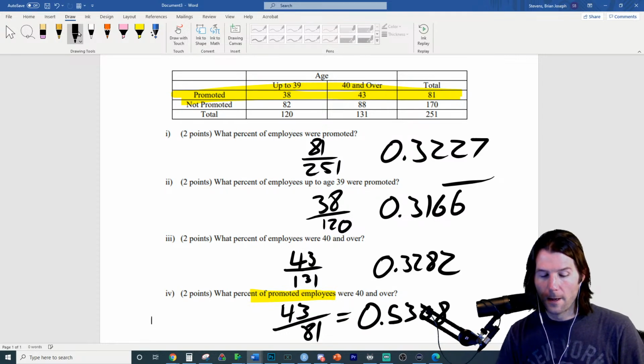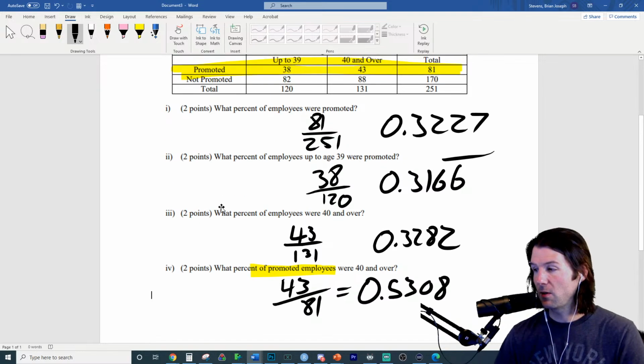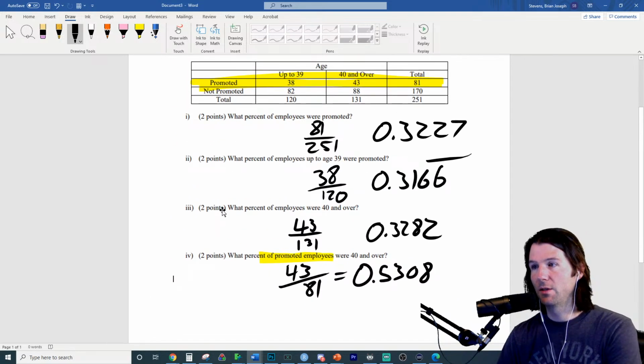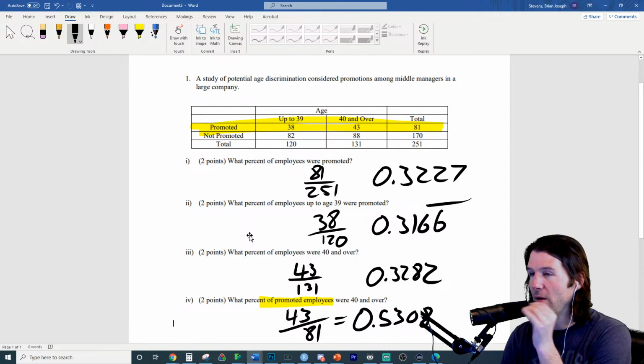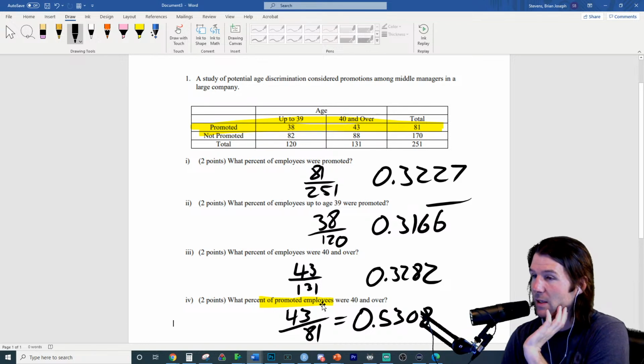There we go. And then we should ask things like, does this show evidence of an association? What if we used to have written responses more so on the test? What if it said, is there evidence that somebody's age group is associated with them getting promoted?